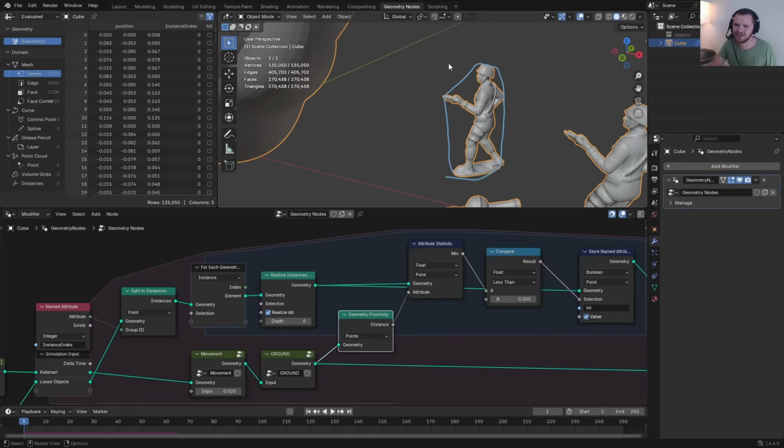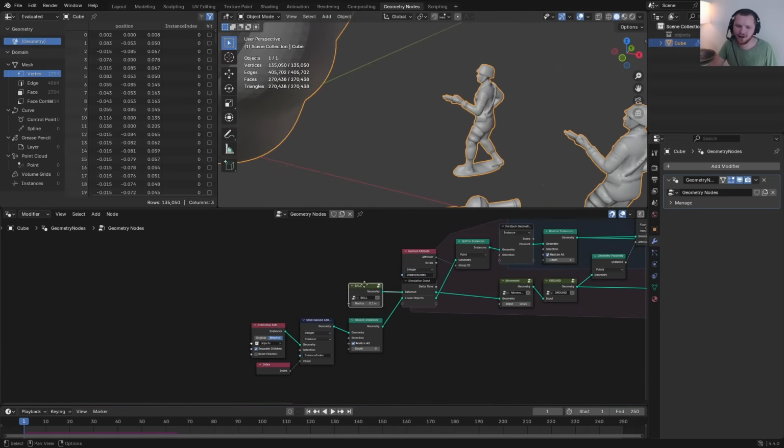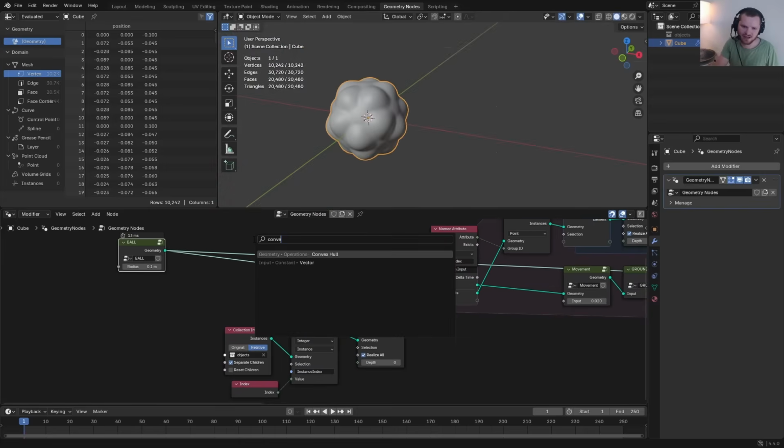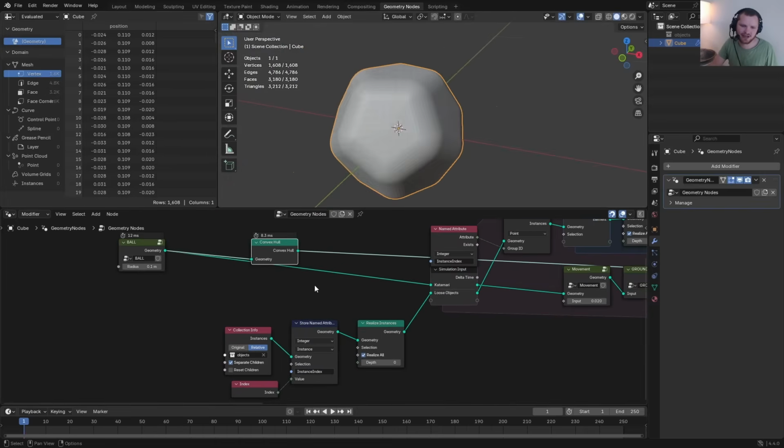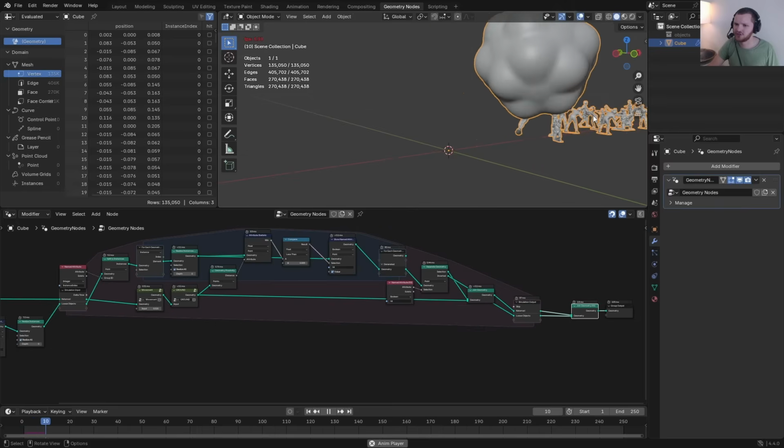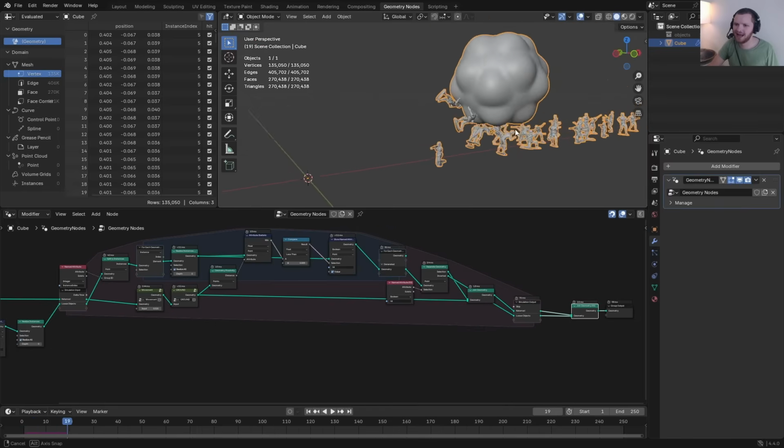Because if it touches the convex hull, it most likely touches the army man, and the convex hull has far fewer vertices, right? So if I look at this ball, and I use a convex hull node, you can see we went from 10,000 vertices to just 1,000 vertices. But for now, I'm not too concerned about it. I just want super accurate collision.